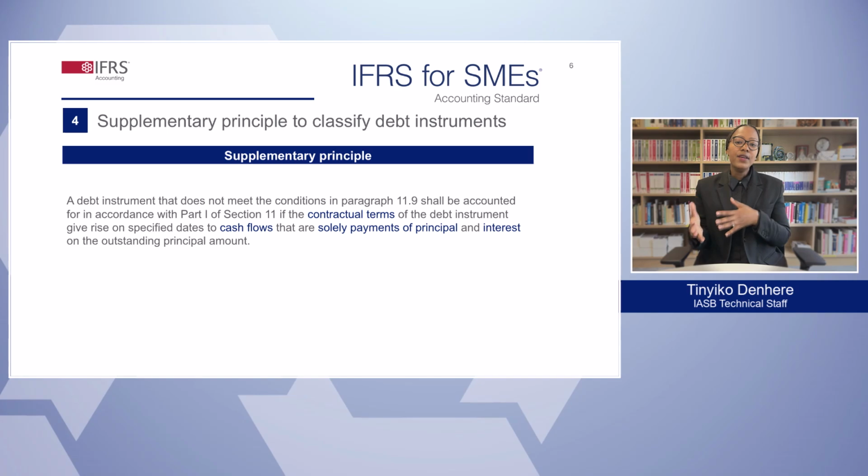An SME, having considered the conditions and examples in Section 11, applies the principle that if the contractual terms of the debt instrument give rise to cash flows that are solely payments of principal and interest on the outstanding principal amount, the SME applies Part 1 of Section 11 and measures the debt instrument at amortized cost. The principle provides a clear rationale for classifying debt instruments when the debt instrument doesn't meet the conditions in paragraph 11.9 of the standard or match the related examples.